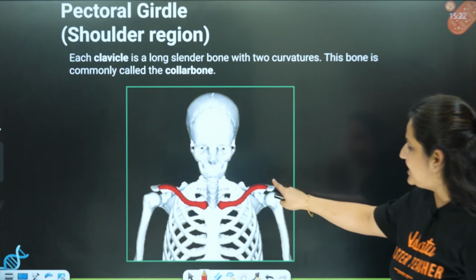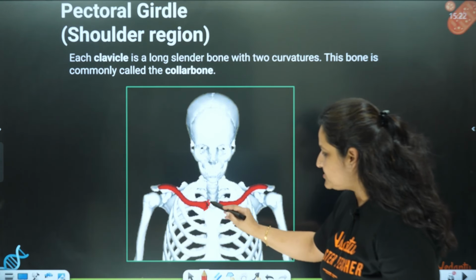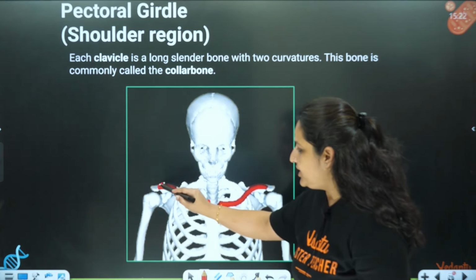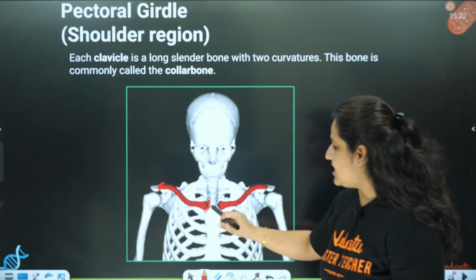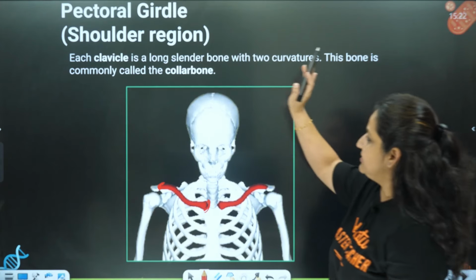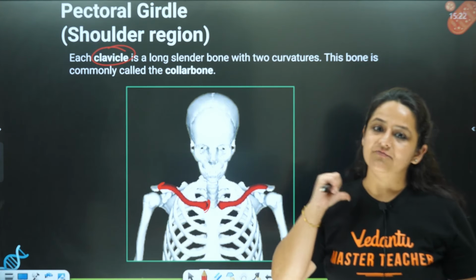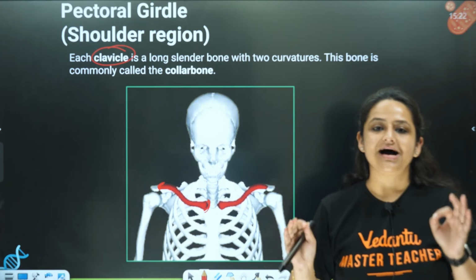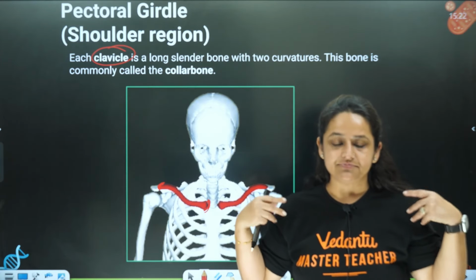Clavicle is a long slender bone. It has 2 curvatures. From here it is joined with the sternum, and from here it is joined with the scapula. So these are the 2 curvatures of the collarbone, also called the clavicle. So 1 clavicle, 1 scapula, 1 clavicle, 1 scapula. This is our pectoral girdle, our shoulder girdle.